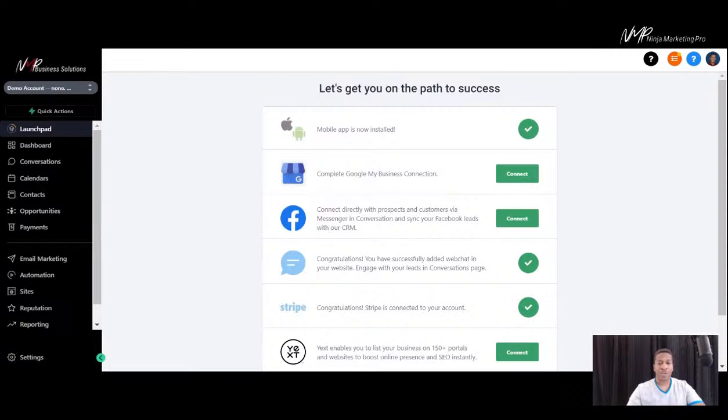All right, so this is the dashboard of the system here. This is a demo account actually, so some contact information may not be in there, and there won't be certain numbers that you have on yours, but you can understand what we're doing here. This is the Launchpad, which you can connect the mobile app that's included with the platform. That's if you get the complete platform. There's 3 different versions of this platform based on what you need for your business, but we're covering the tools for the complete platform. So what you get may not need certain things. The platform can be downsized for what you need.